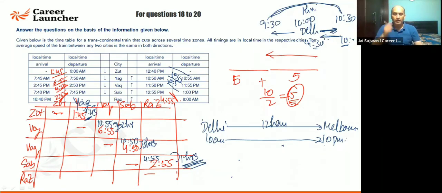p.m. Now this city is 5 hours ahead of us. So the time there, when I reach there, the local time shows that it is 3 a.m. Why? Because they are 5 hours ahead of us.